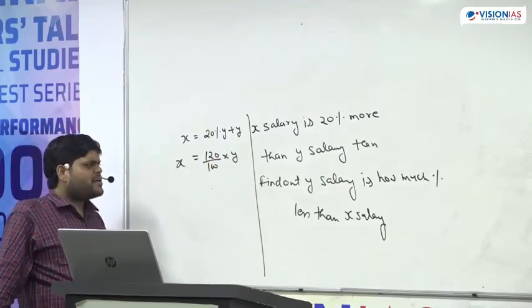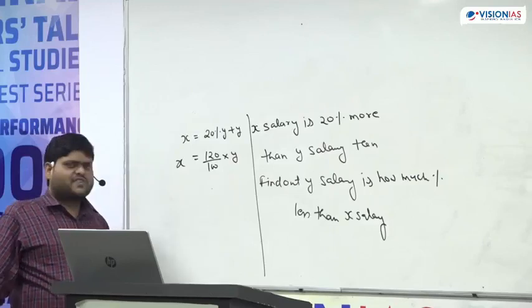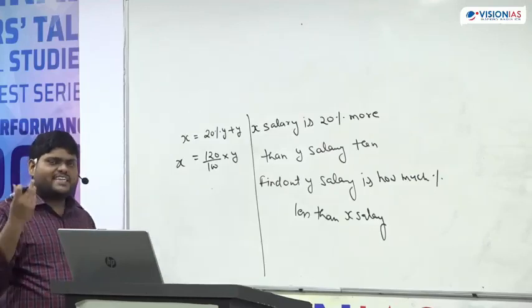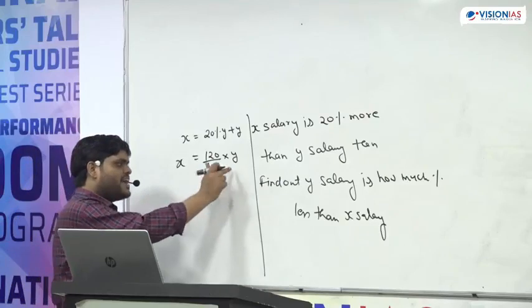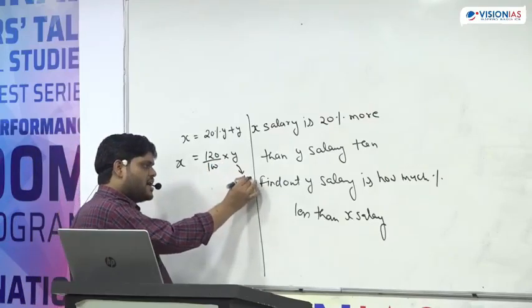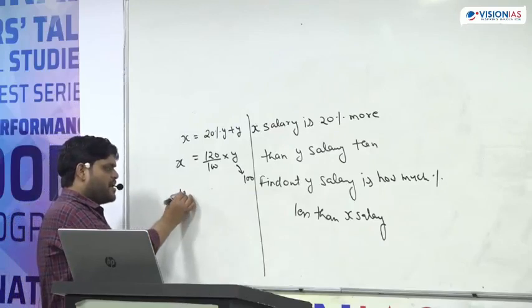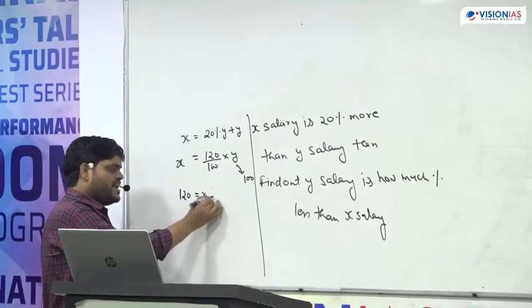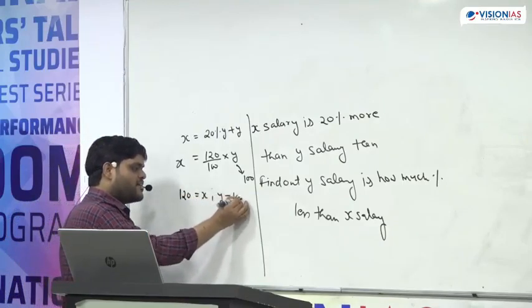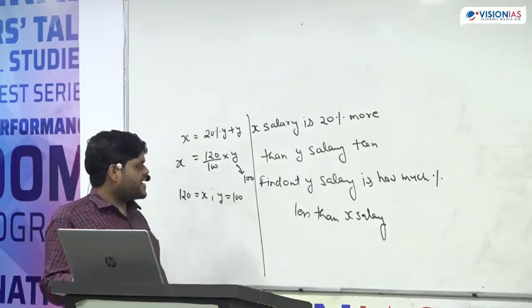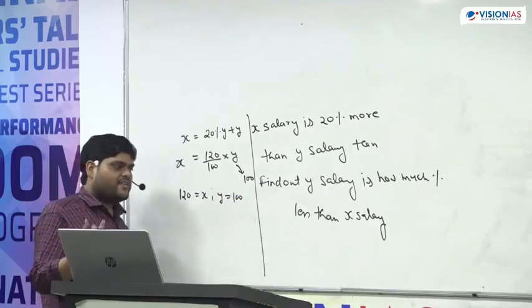So there are so many ways to do that. One way is we can take a value. If I take Y is equal to 100, so what will happen? X becomes 120 and Y becomes 100. See here, X becomes 120, Y becomes 100.